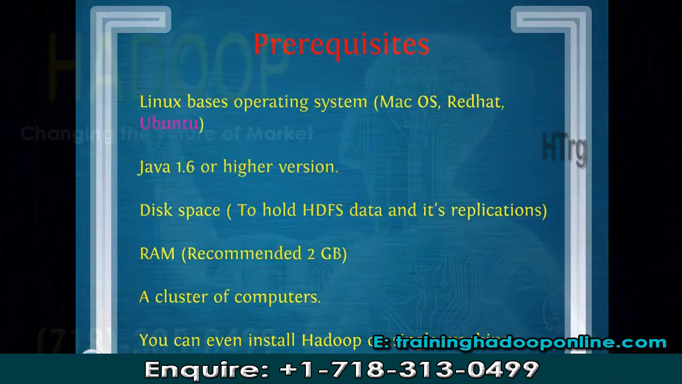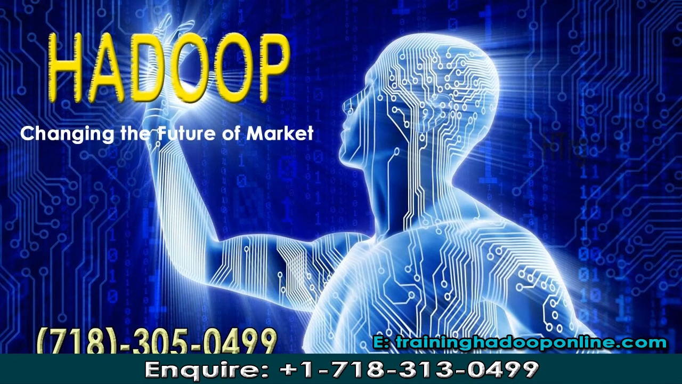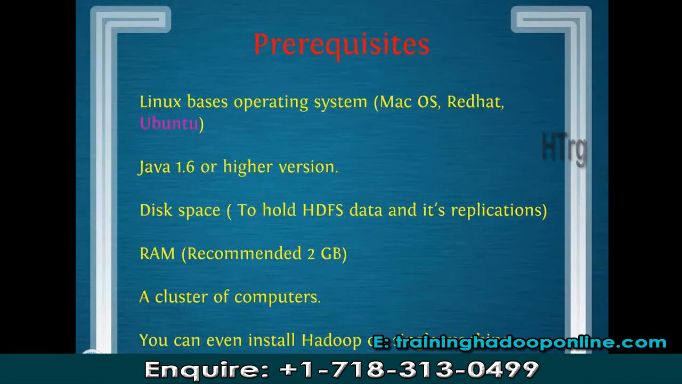Why have I highlighted Ubuntu in a different color? Because in case you don't have any of these operating systems, Ubuntu will help you. First of all, Ubuntu is open source, and secondly, we can install Ubuntu in a virtual machine. It means that you don't need to delete your Windows. On the Windows, we will be installing a virtual machine, and inside the virtual machine, we will be installing Ubuntu. So in case you have Mac OS or Red Hat, you can go ahead with that. You don't need to install Ubuntu.